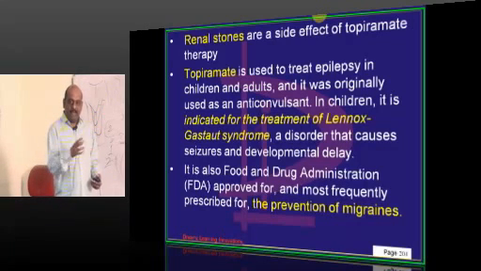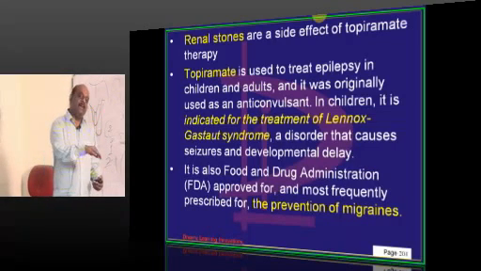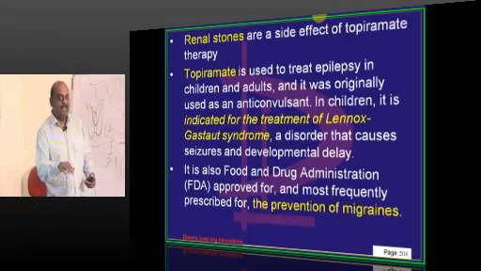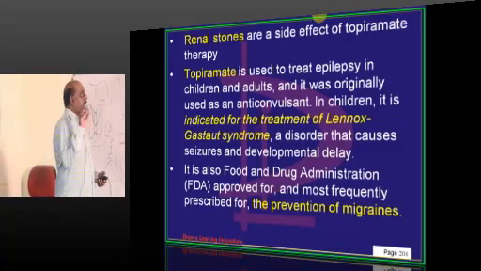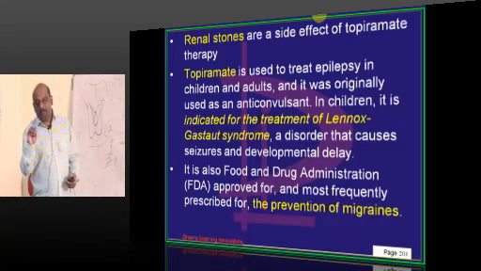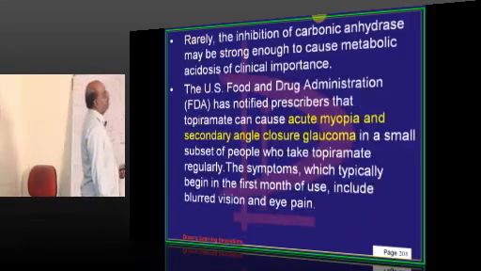Bicarbonate reabsorption gets affected, and bicarbonate will be lost into urine, and the bicarbonate will affect citrate. Citrate will affect calcium and oxalate, and ultimately that precipitates stone formation. So topiramate can lead to stone formation, and topiramate can lead to slight metabolic acidosis. So both of them can be the complications.